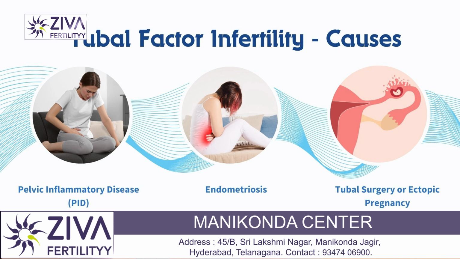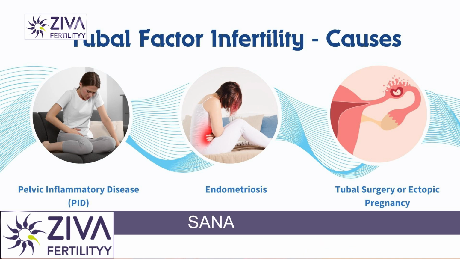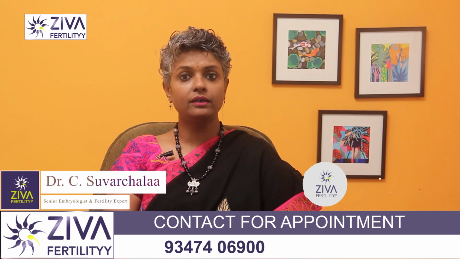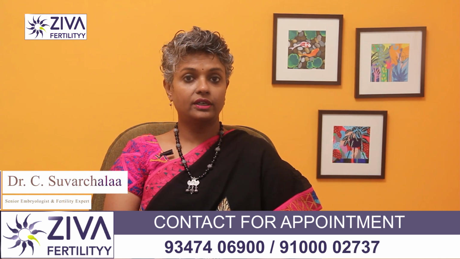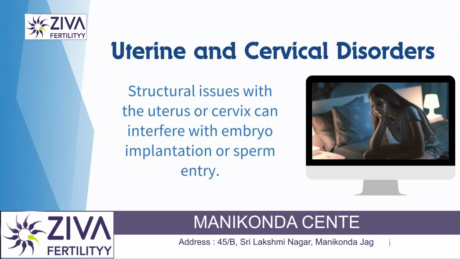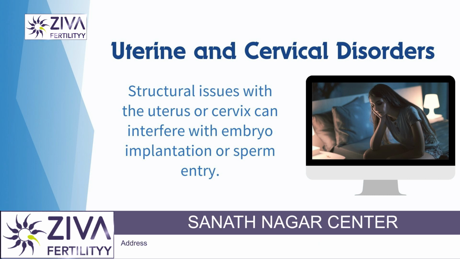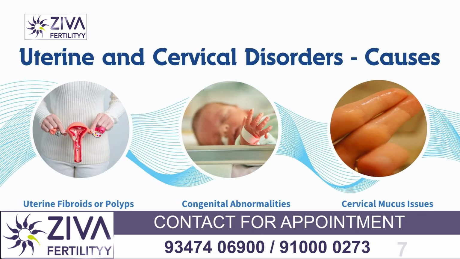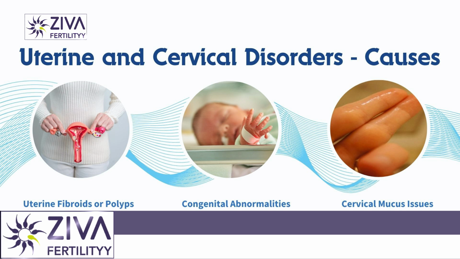Endometriosis is also an issue where endometrial tissue growing outside the uterus leads to scarring of the tubes, which leads to infertility. Tubal surgery or ectopic pregnancy is also a common cause. Damage from surgery or prior pregnancies can also cause infertility. Uterine and cervical disorders also should be discussed because structural issues with the uterus or cervix can interfere with embryo implantation or sperm entry. Uterine fibroids or polyps can cause this. These are benign growths in the uterine lining. Congenital abnormalities can also cause infertility.